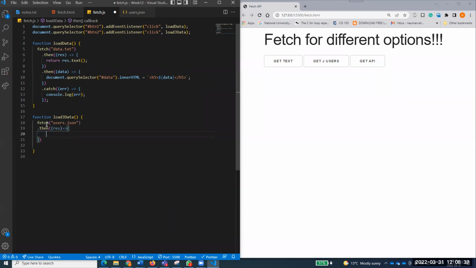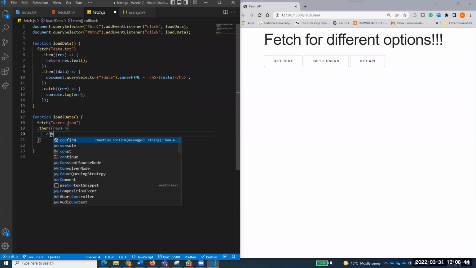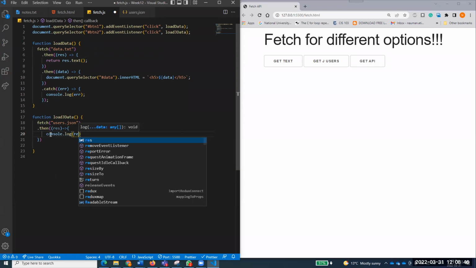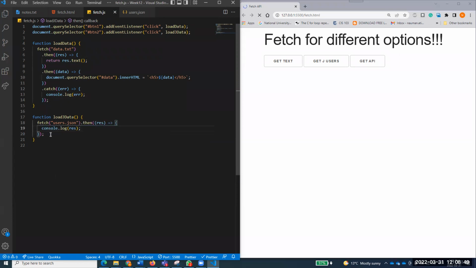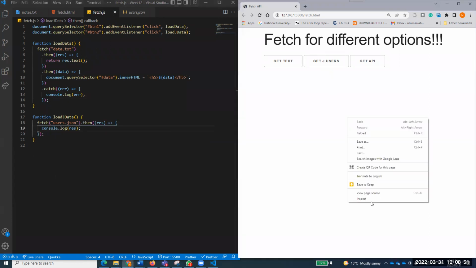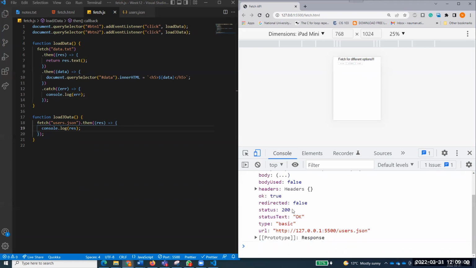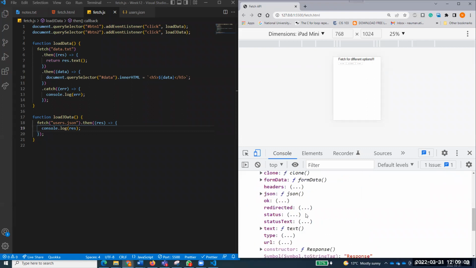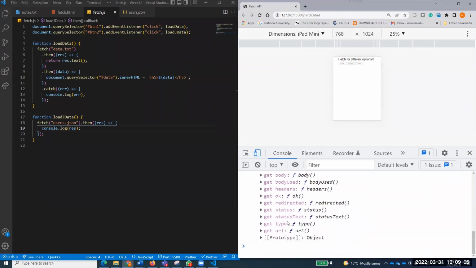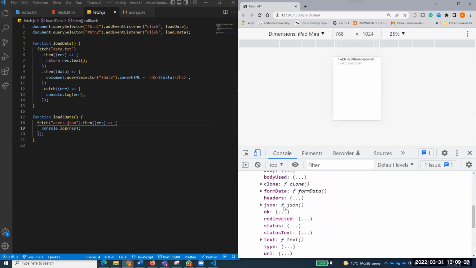So now listen here. This was a normal text file, so I was receiving receipts.txt. But here, if I show you, there is another method. If I just show you the response right now, so fetch and see the response. If I go to the console and click, you see that it's basically returning a response. And in this response's prototype, there is another function, not text. Rather, I will be looking for the function JSON, because now it is returning a JSON text file.